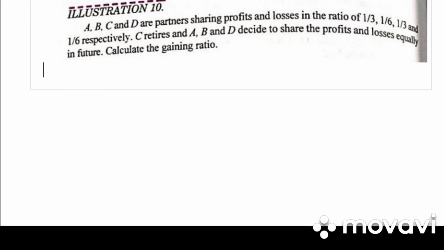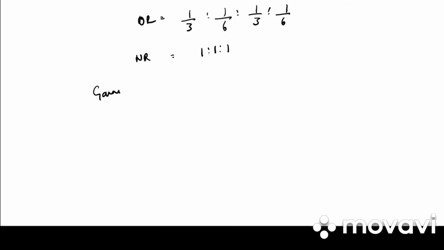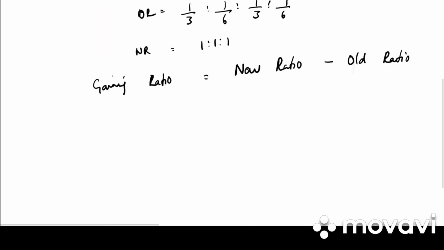A, B, C, D are partners sharing profit and loss in the ratio 1/3:1/6:1/3:1/6. C retires and A, B, D decide to share profit and loss equally. So they have given us old ratio, they have given us new ratio. Gaining ratio is equal to new ratio minus old ratio. Who are the remaining partners? A, B, D.